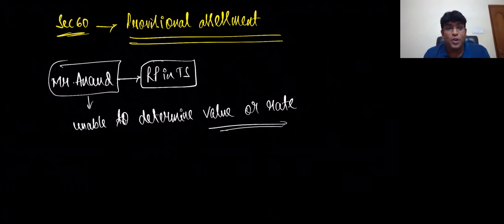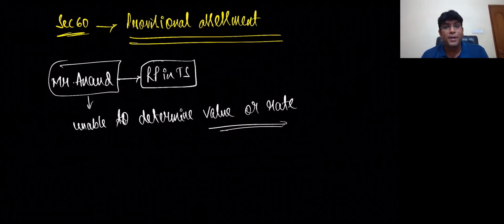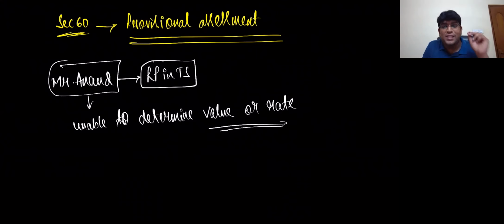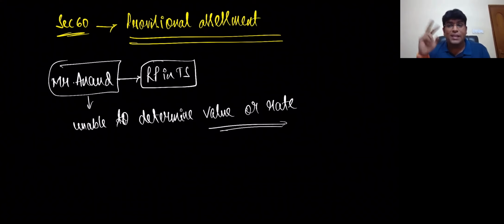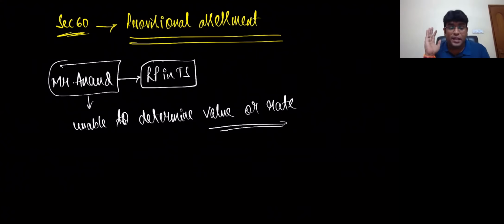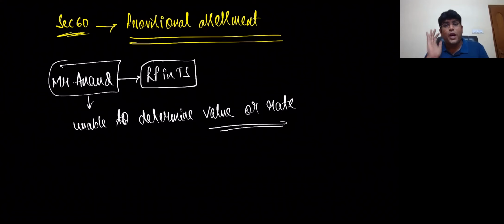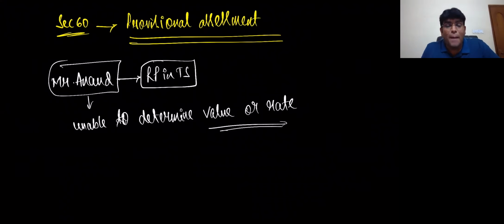So if you remember, I taught you one concept, my dear friends. Let me make you recollect that concept. Rule 27, where consideration is not only in money, where we learn that the first preference we always give is open market value. If open market value is not possible, what will we do? Consideration in money plus market value of consideration in kind. If that also fails, we'll follow something called, what, my dear friends? Price of goods or services of like kind and quality. Whatever price is going on for like kind and quality, we will take that price into account.